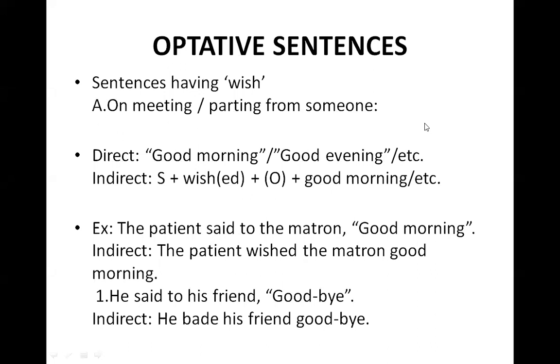Next in the category is optative. Exclamatory में ही optative की भी एक category आती है and this is the last part of the direct indirect speech. Optative में basically किसी के लिए हम जब wish करते हैं, किसी को हम wish करते हैं good morning, good evening, goodbye या किसी के लिए pray करते हैं. How to convert those? So जहां पर हम किसी को wish करते हैं on meeting or parting from someone, direct speech में क्या use होता है? Good morning, good evening. So indirect speech में the reporting verb said to is converted into wished. The patient said to the matron, "Good morning." The patient wished the matron good morning.